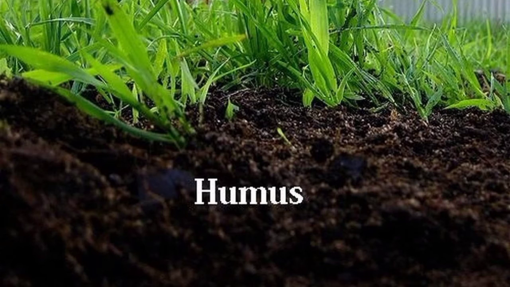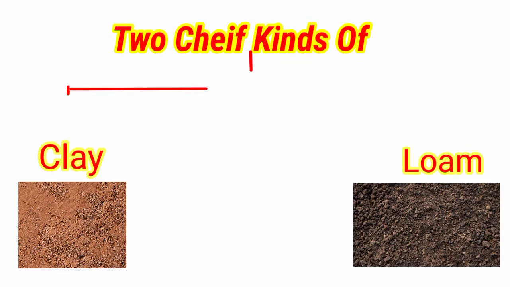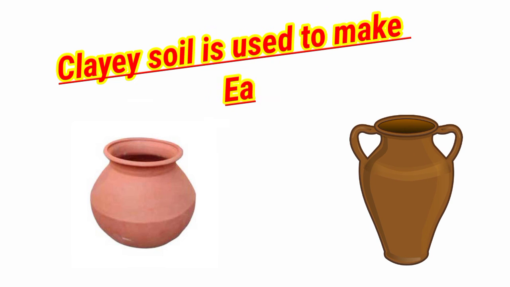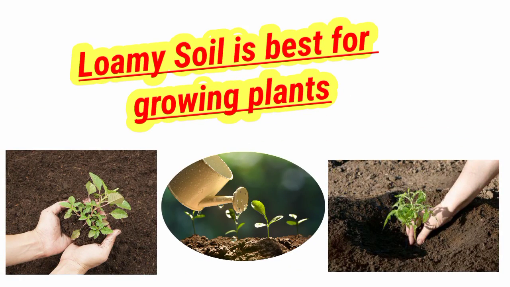Some soils are more fertile than others. So, soils have been named accordingly. Clay and loam are two chief kinds of soil. Clayey soil is used to make earthen pots. Loamy soil is best for growing plants.